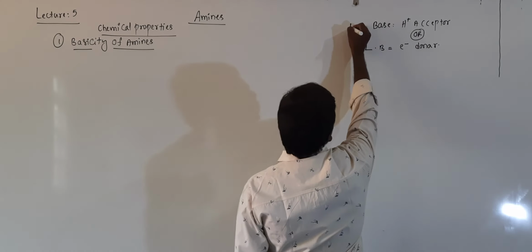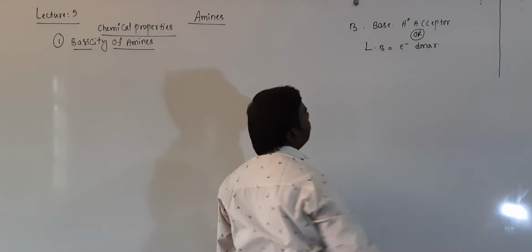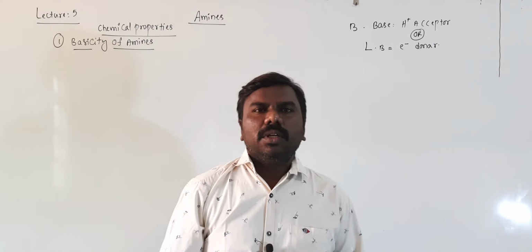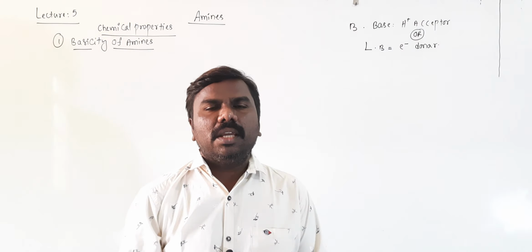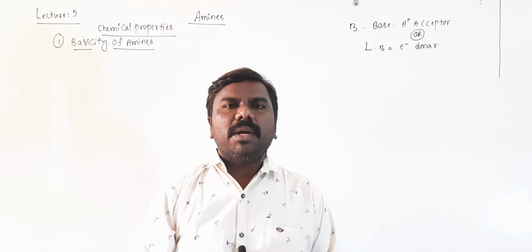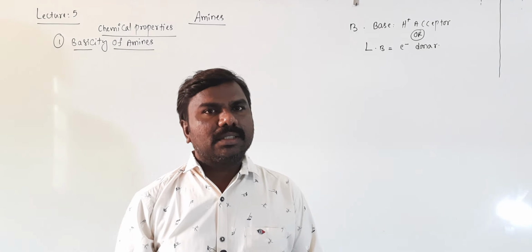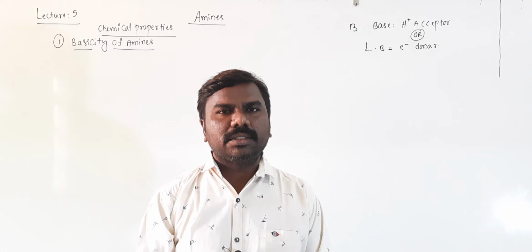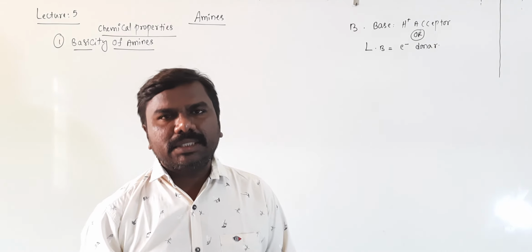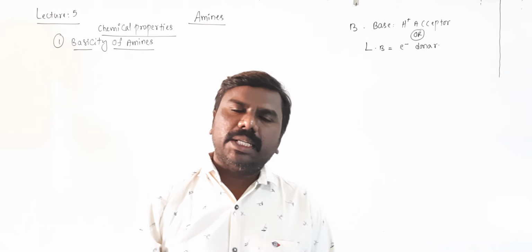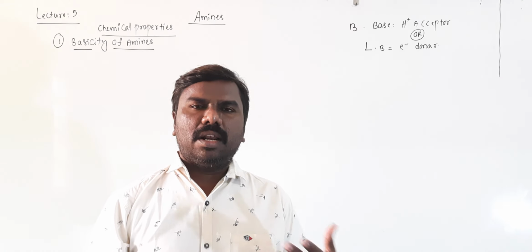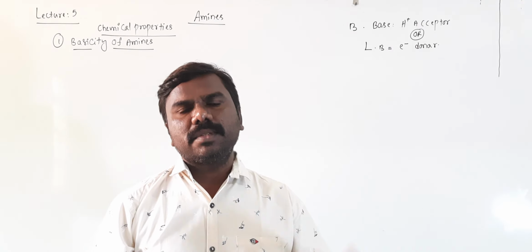A proton acceptor is a Bronsted base. So in two aspects we can call it a base. Amines can react with acids and form salts. It means it is a basic compound. Amines are basic in nature, hence they can react with acids and form salts.